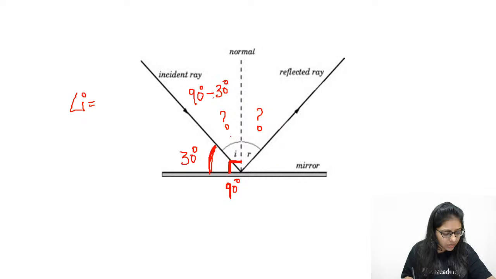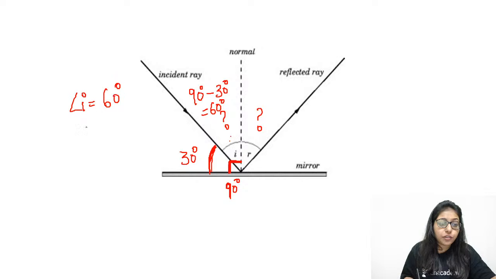Isn't it? Very good Ankit. Great. All of you, Sai Priya, Smriti, Arpita, Yadav, Anushka, Satish, very good Sunita, Rishik, all of you, great. So 90 degree minus 30 degree gives you 60 degree. So that is what angle I is.